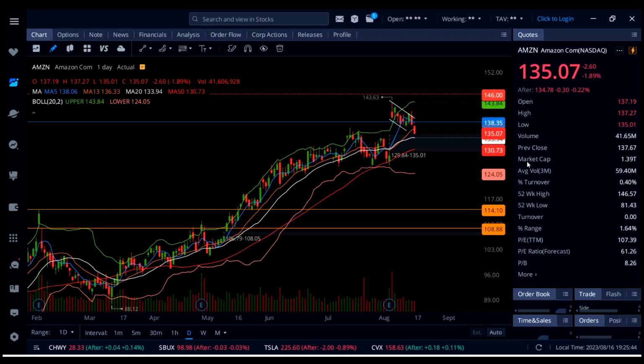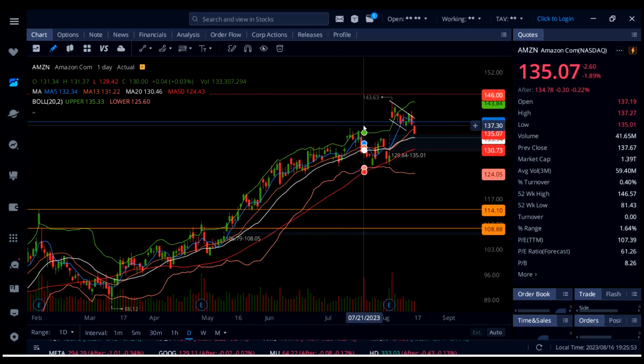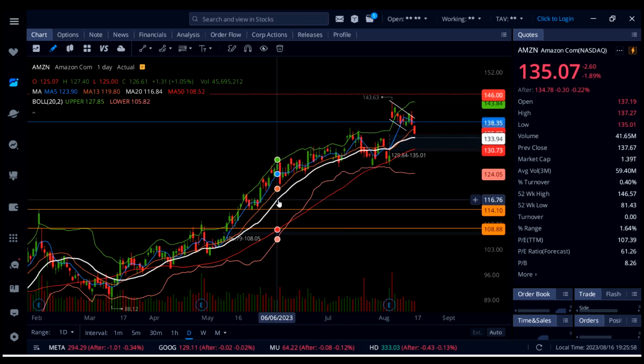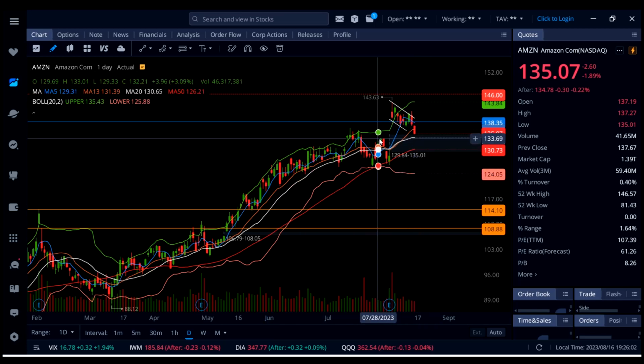On Amazon stock, also down 1.89%, and Amazon finally, after holding 138 as a support for almost a week and a half, now gave up the support and came all the way down to almost touching the white line 20 SMA at 133.94. So this is going to be a big level to watch, the white line 20 SMA.